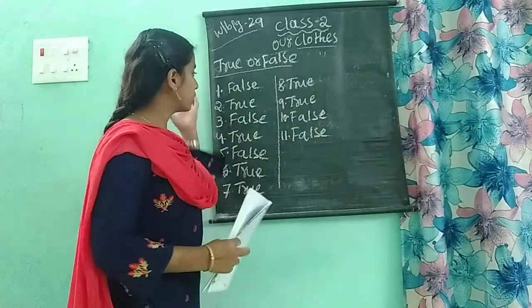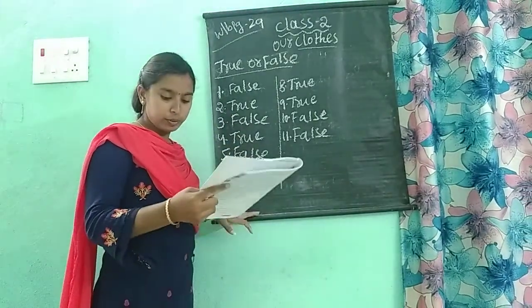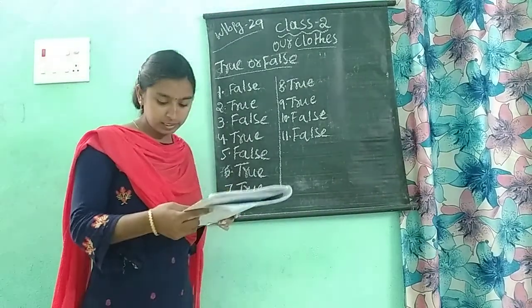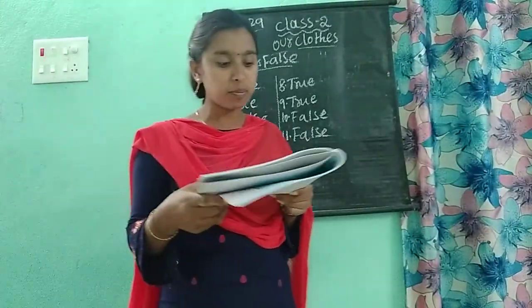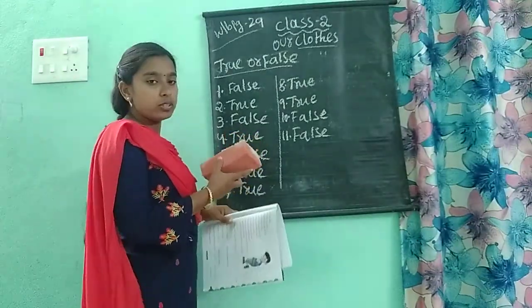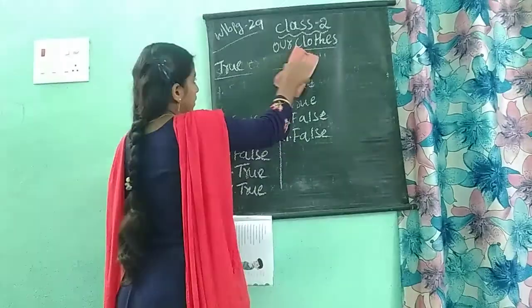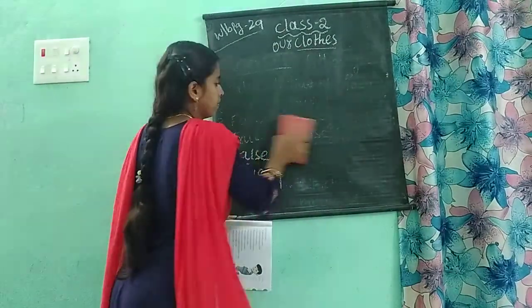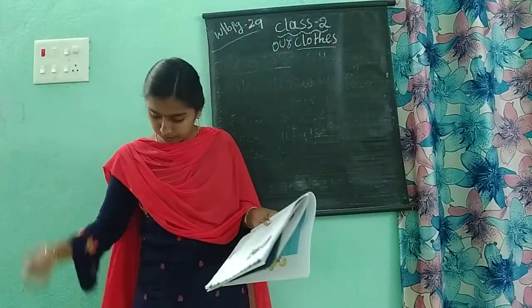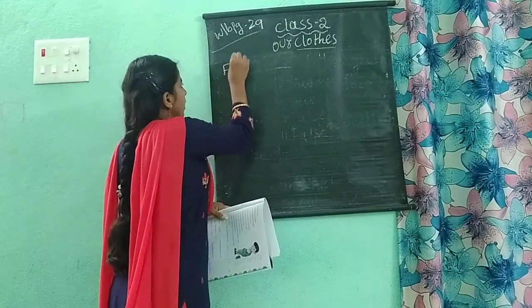Okay, children? So, these are the true or false, children. All of you note it down in your workbook page number 29. After completing these in the same page only, again we are having fill in the blanks. I am erasing all these true or false. Next we will write fill in the blanks. Okay, children. In the page number 29 only, fill in the blanks.